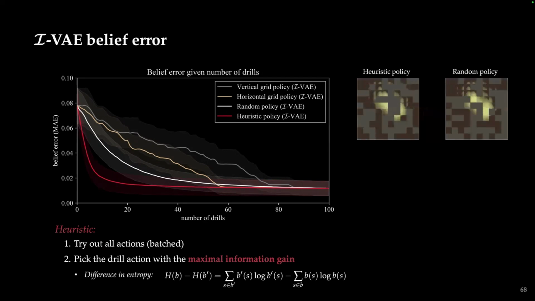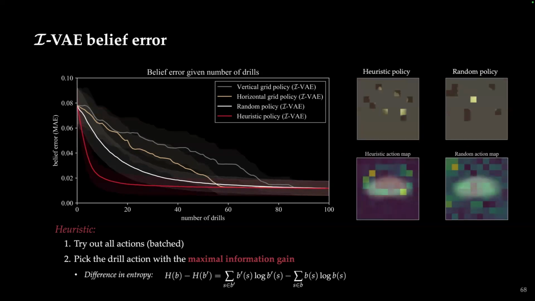You might think that the heuristic and the random policies look very similar, and at first glance they kind of do. But if we look instead at the heat map of the actions that were taken, we can see that the heuristic policy will choose actions that are around the edges of the shape in order to differentiate shapes from one another, whereas the random policy will take actions uniformly random across this space.